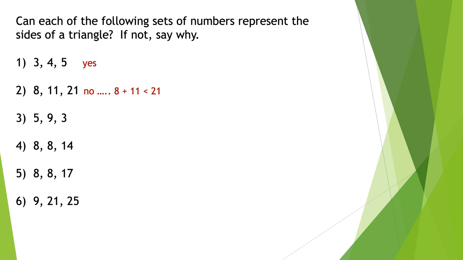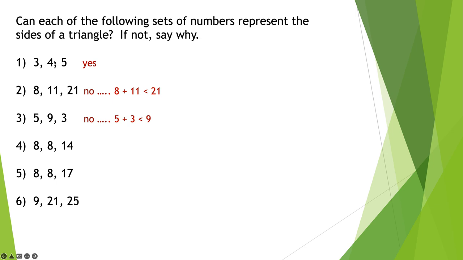But 5 and 3, that adds up to 8. It's not bigger than 9. So the answer to this one is no. 5 plus 3 is less than 9. It's supposed to be bigger than 9. Here's the thing. It can't equal 9, and it can't be less than 9. And you have to try all of the possible combinations, just not the first two. Going back to the first question, you couldn't do just 3 plus 4 is bigger than 5.